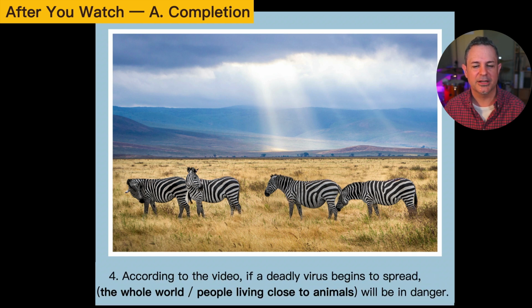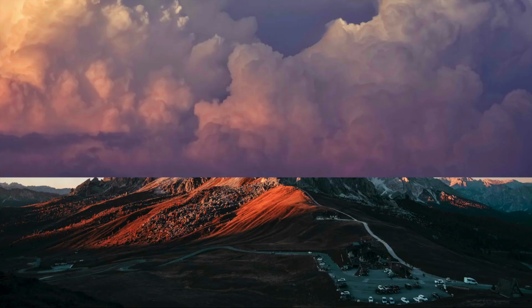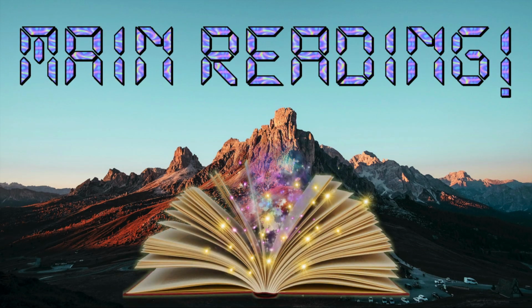According to the video, if a deadly virus begins to spread, the whole world, or people living close to animals, will be in danger. Which is correct? Well, the video says if a deadly virus begins to spread, the whole world will be in danger. Well done. Time for today's main reading, The Disease Detective.